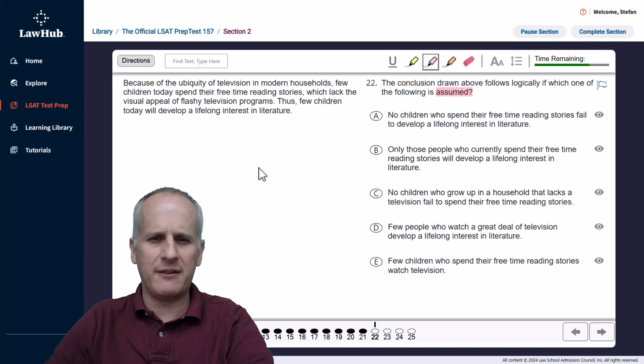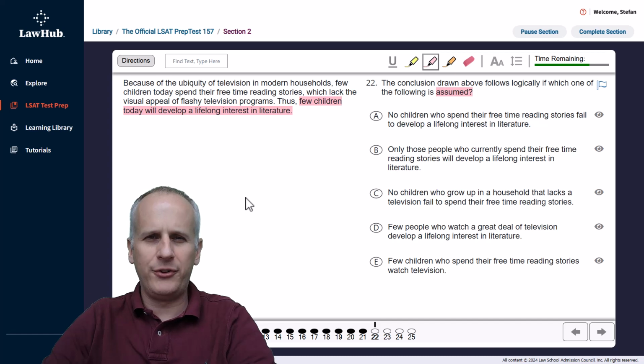Because of the ubiquity of television in modern households, few children today spend their free time reading stories, which lack the visual appeal of flashy television programs. Thus, few children today will develop a lifelong interest in literature. And a way that you can go a little bit faster here is when there isn't any question as to what the conclusion is, just highlight it immediately.